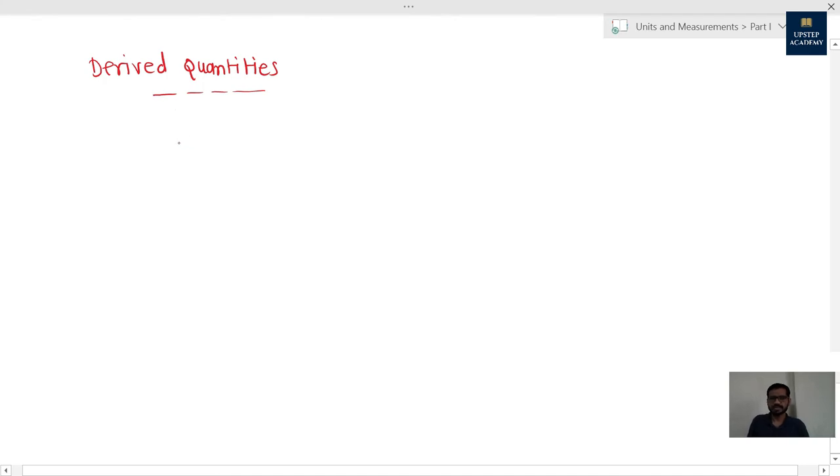For instance, take the example of velocity. What is velocity? Velocity is equal to displacement upon time. If we have to measure velocity, we must know displacement as well as time.